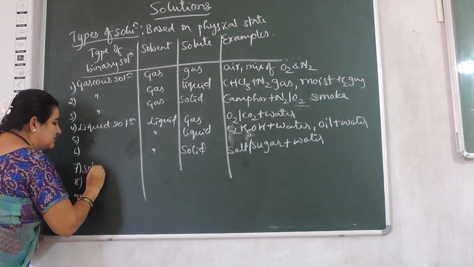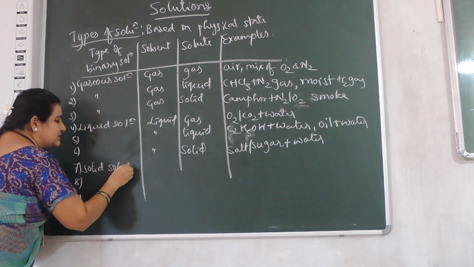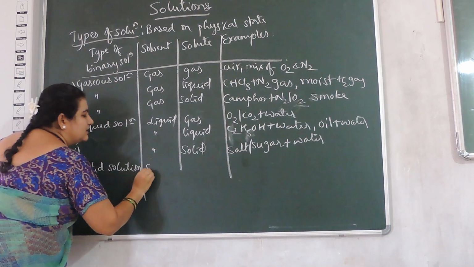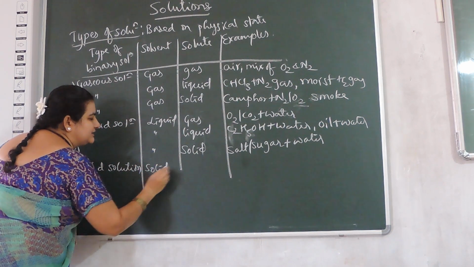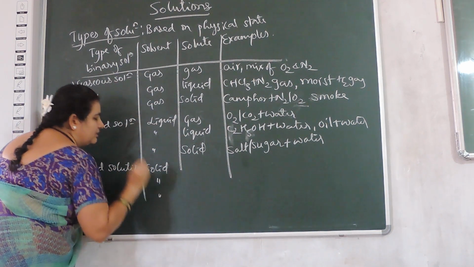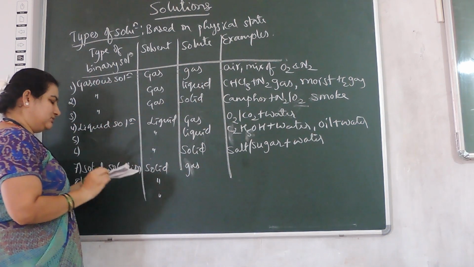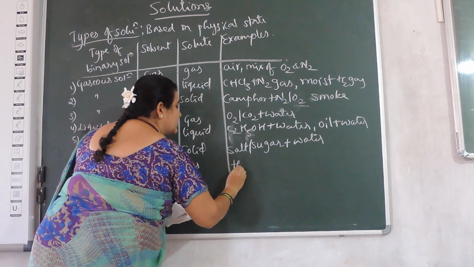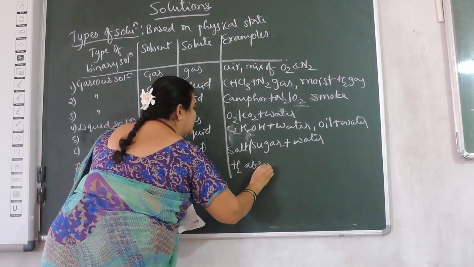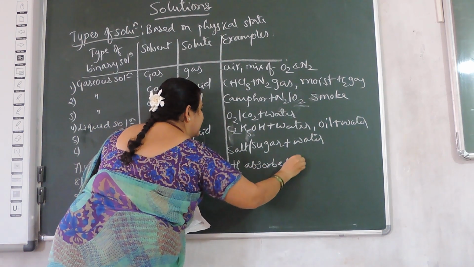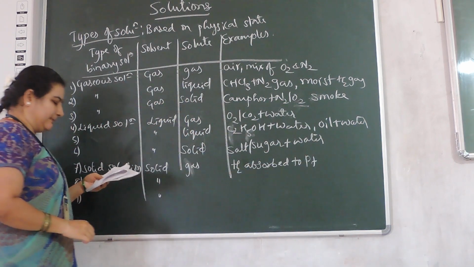Last category comes: solid solutions. In solid solutions, we come across solid as the solvent. Now if a gas is the solute, then hydrogen absorbed in platinum will make the example.